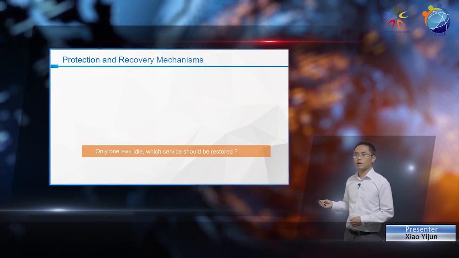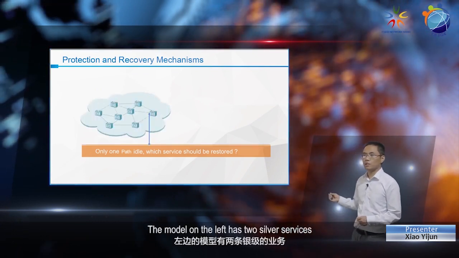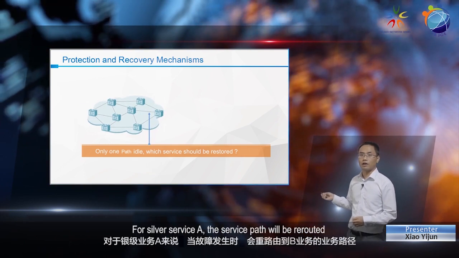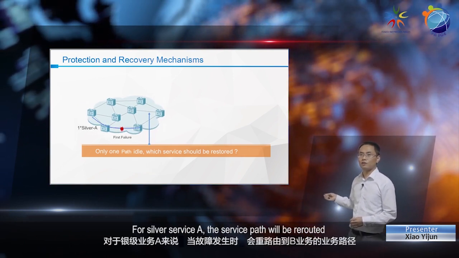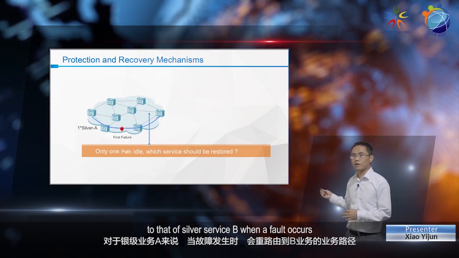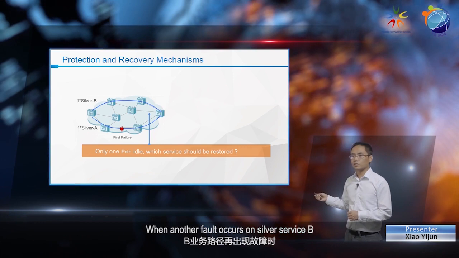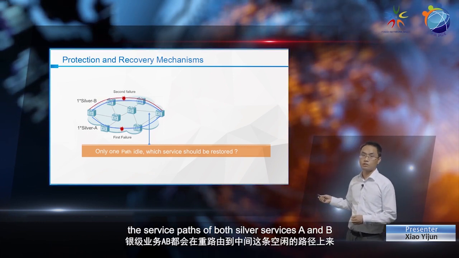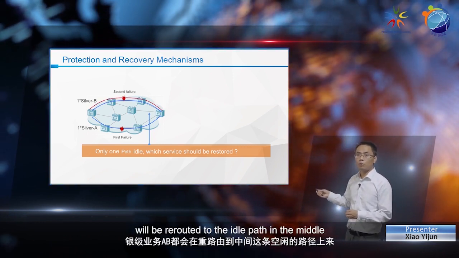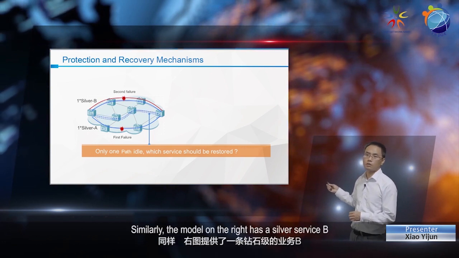Here are two models. The model on the left has two Silver services. For Silver Service A, the service path will be rerouted to that of Silver Service B when a fault occurs. When another fault occurs on Silver Service B, the service paths of both Silver Services A and B will be rerouted to the idle path in the middle.